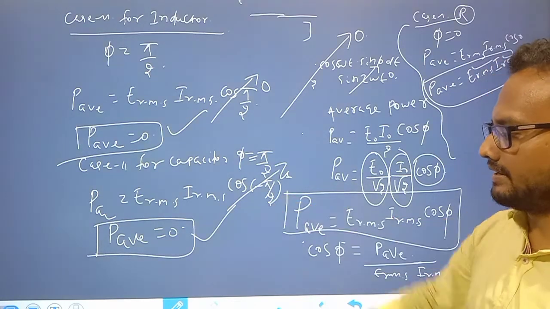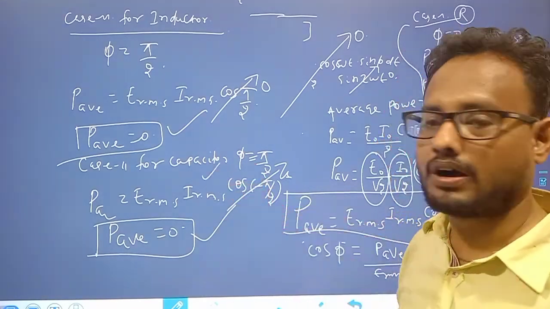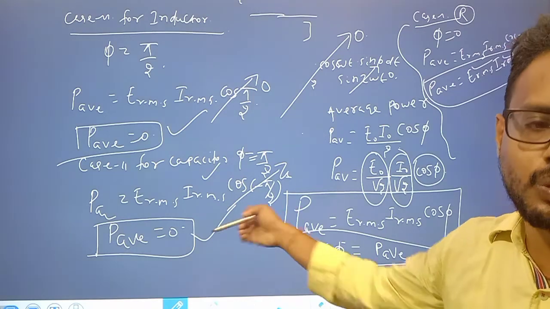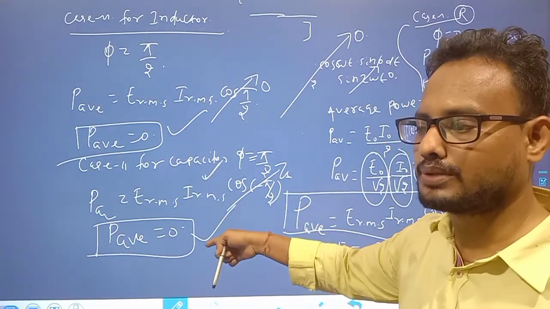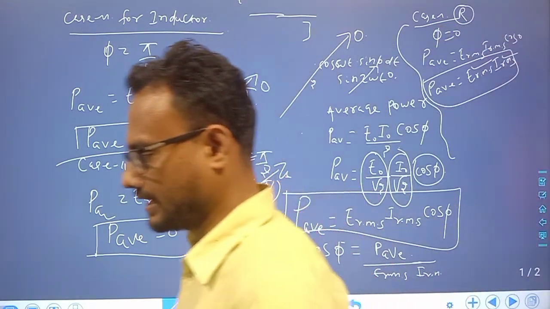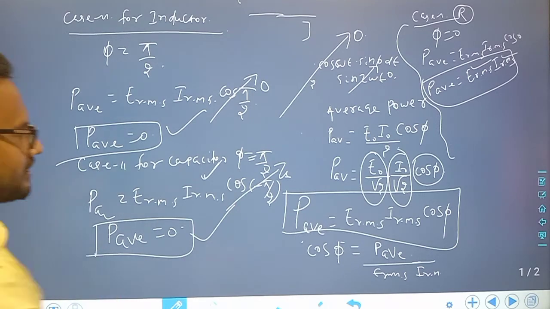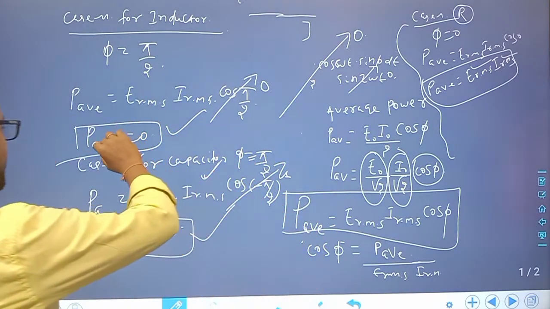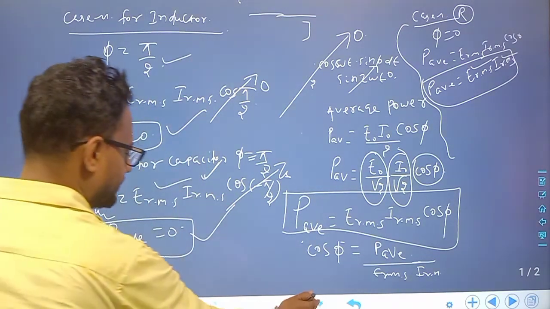There is a current, but there is no consumption of power, so that is called wattless current. In your examination, wattless current is very important. What is the wattless current, and the wattful current, we will discuss. So this is the average power across the resistor circuit, then the average power across the inductor circuit and capacitor circuit. Clear?